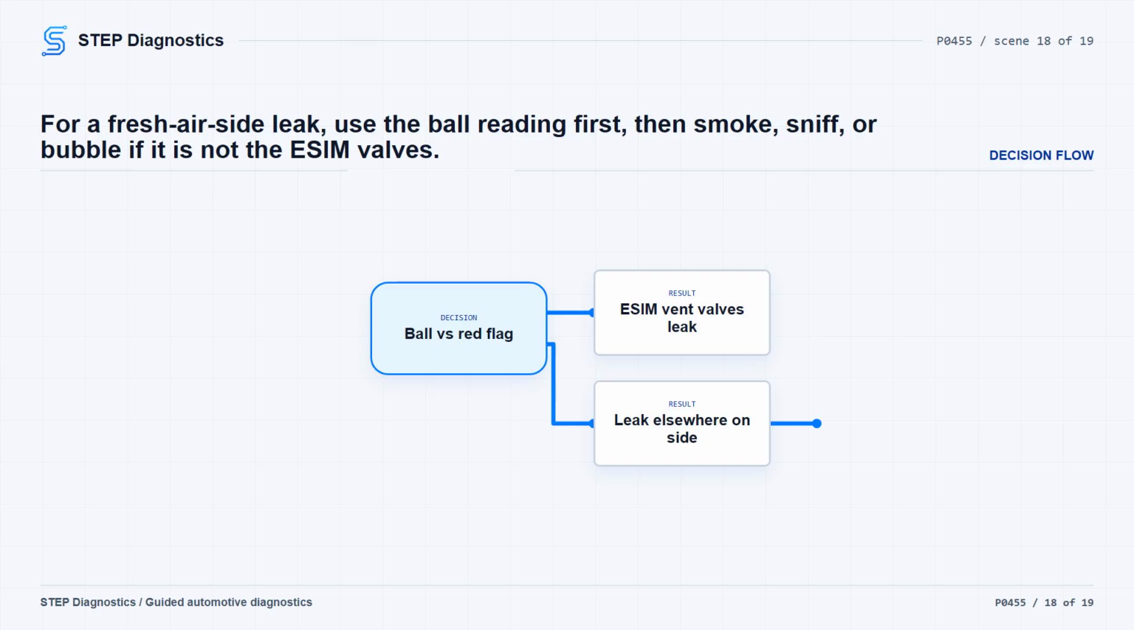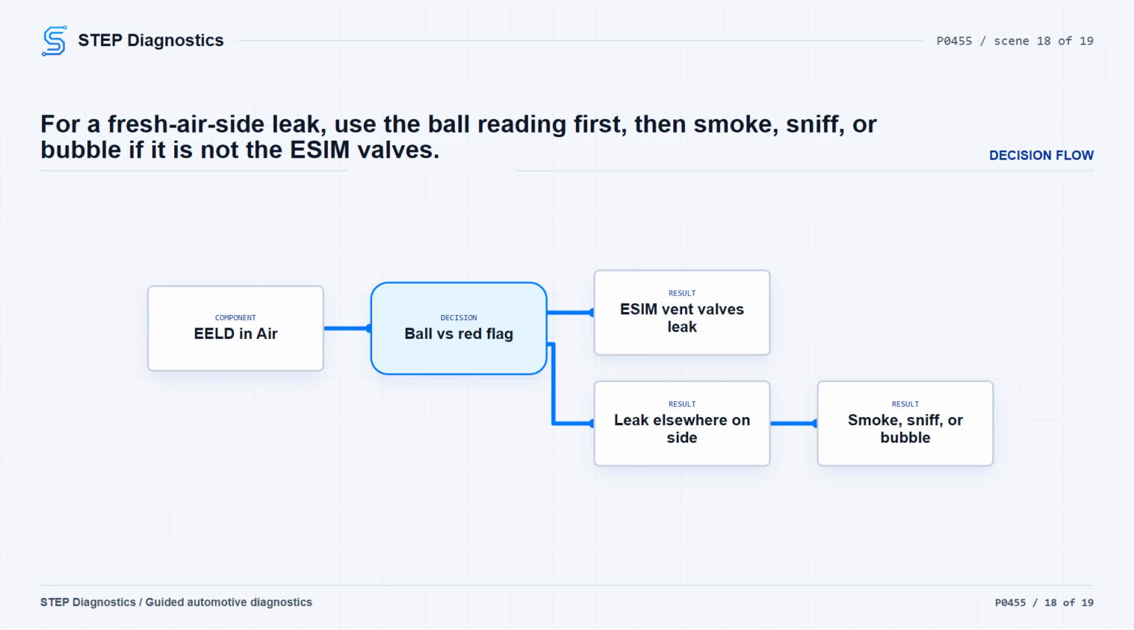Connect service adapter 8400-480P to the ESIM vent hose. Connect the AIR supply tip to the adapter and compare the indicator ball to the red flag. If the ball drops to the bottom of the airflow meter or below the red flag, the leak is coming from the ESIM vent valves, so replace the ESIM. If the ball stays above the red flag, the leak is somewhere else on that side.